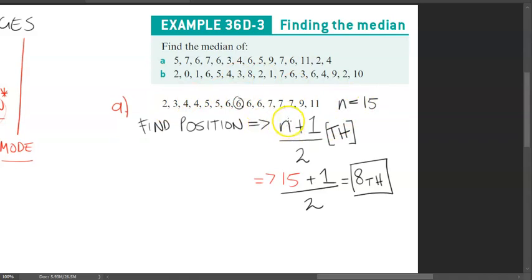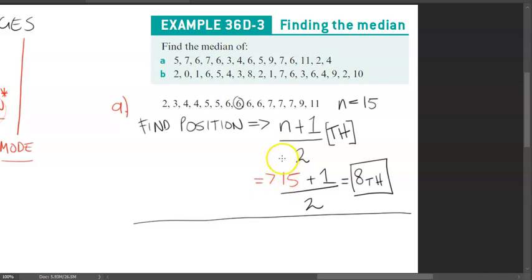But when you have, say, about 400 or 436 or 9,250 data values, and it does happen depending on your surveys, it's really tricky to find that median value by counting in on both ends. But the formula will still remain the same if you use this method, okay? So again, you can use this if you wish. It really depends on what you find easy. I find this easy because I can just go, oh, 8th position, I just got to count in one way as opposed to counting in both ways, okay?